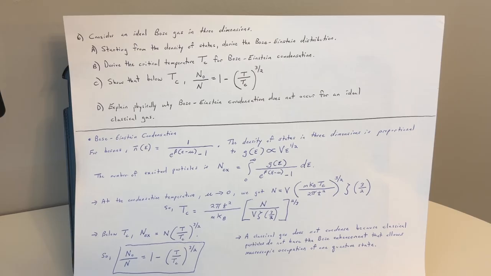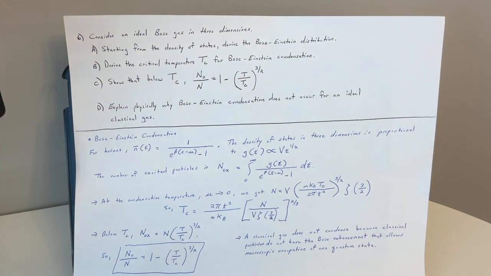B, derive the critical temperature T sub C for Bose-Einstein condensation. C, show that below T sub C, n naught over n equals 1 minus the quantity T over T sub C to the 3/2. And D, explain physically why Bose-Einstein condensation does not occur for an ideal classical gas.